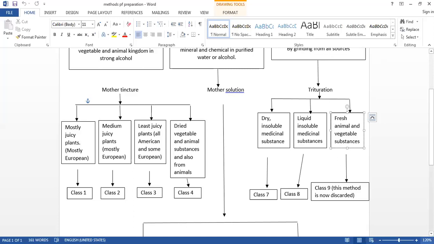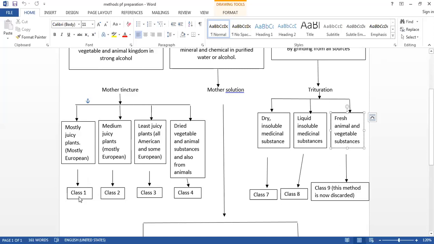Now we will see the different classes for the formation of this mother tincture. Master Hahnemann classified the drugs obtained from the vegetable kingdom, and sometimes from the animal kingdom, for the preparation of mother tincture. Depending upon the juice or moisture contained in it, it is divided into class 1, 2, 3 and 4.